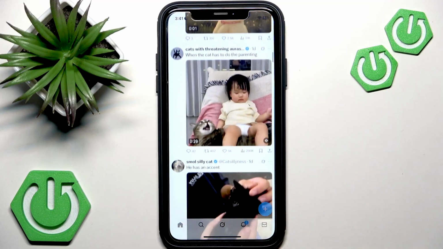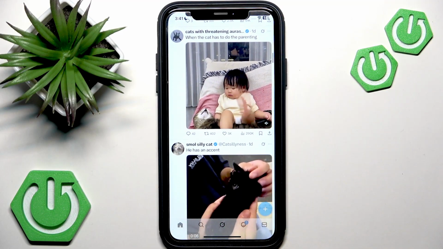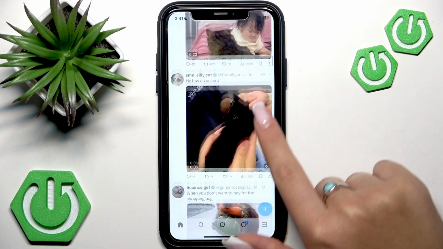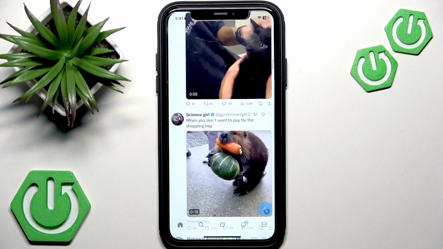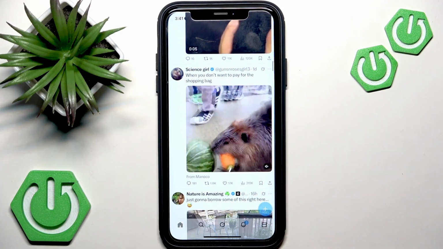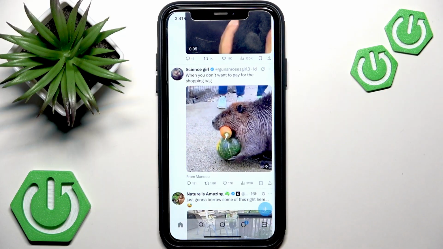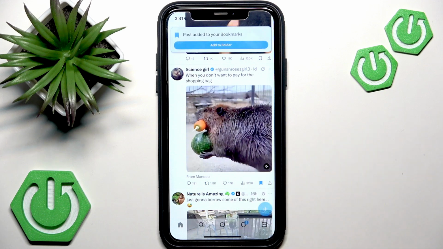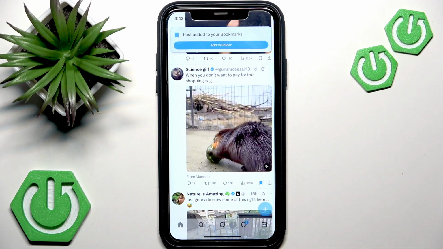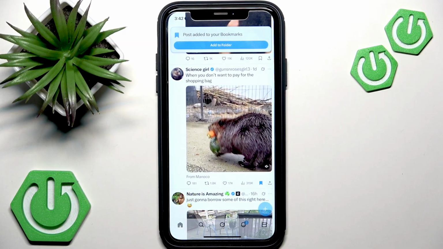And if you want to stay completely private and not be seen, you have to try using the bookmarks feature instead of likes. To do that, go to a post and find the bookmark icon below it. Tap it, and at the top you will see a message that says post added to your bookmarks.